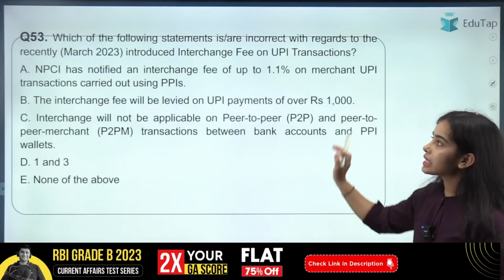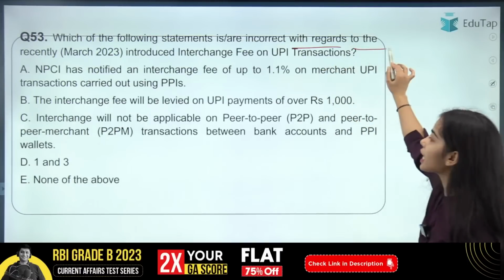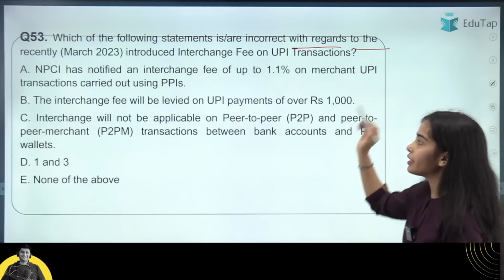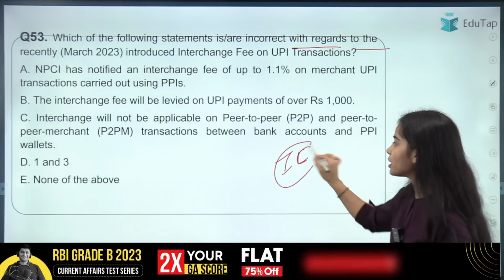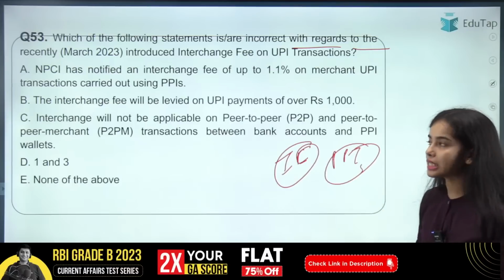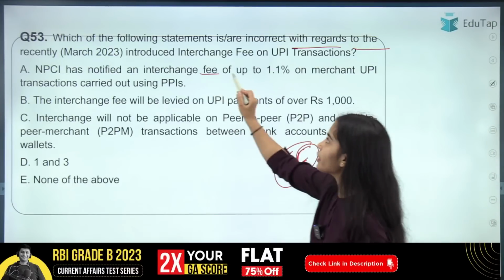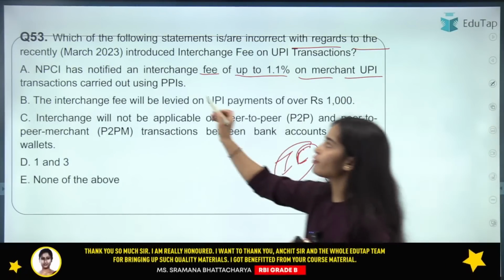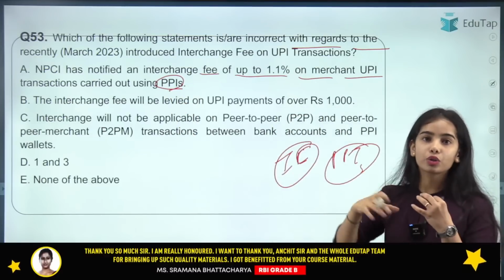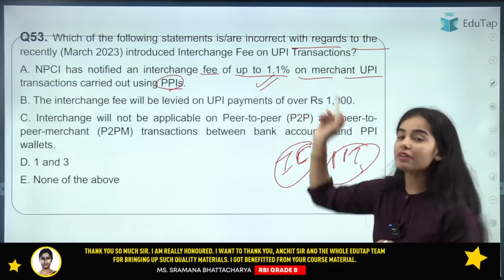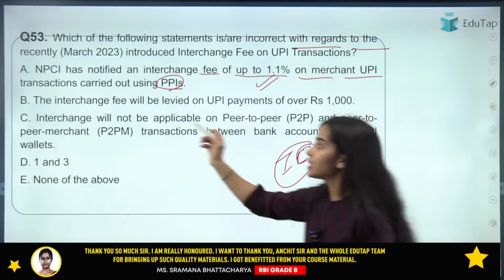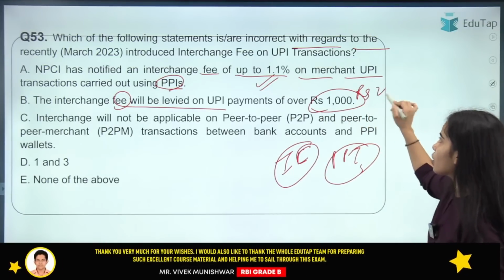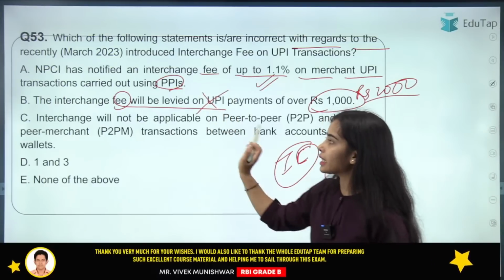Okay, then next is, which of the following statements is or are incorrect with regards to the recently introduced interchange fee on UPI transactions? The interchange fee has been introduced for the PPIs, that is the prepaid payment instruments. The NPCI has notified an interchange fee of up to 1.1% on merchant UPI transactions carried out using PPIs. So if you are using the PPIs to pay to the merchant, then the fee of 1.1% will be levied on the merchant, and the interchange fee will be levied if the UPI payments are of more than rupees 2000. So here this is the incorrect statement.